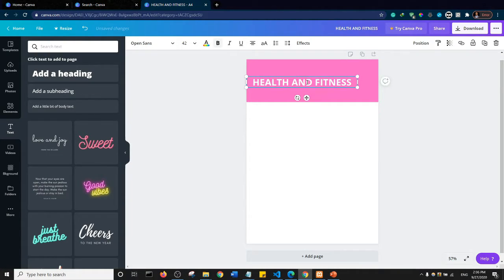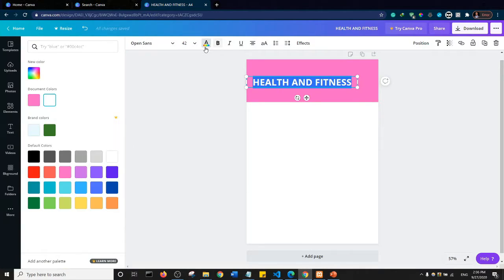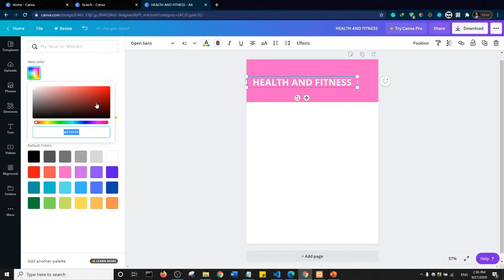Essentially you can select any color you want. If I come to A one more time, these are the default colors we have in Canva, but I can come here and select new color, and a color palette will be displayed. I can just select whatever color I want, and as you can see, the color is changing as I'm selecting it. So that's how interesting Canva is.